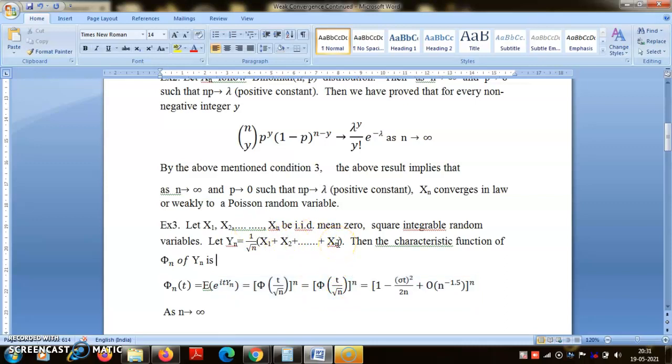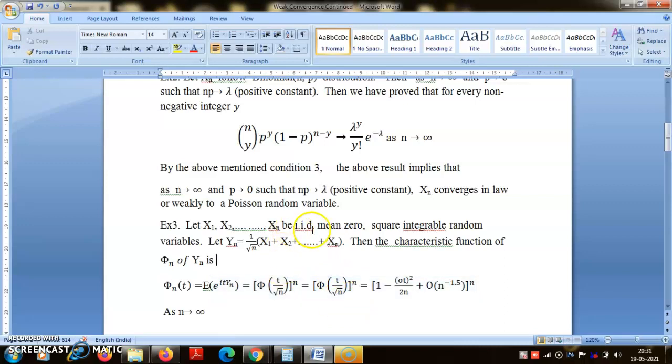Then this is slightly advanced. This is something you may not have done with characteristic functions: if a random variable has a kth order absolute moment, then you can have a Taylor series type expansion of the characteristic function in an open neighborhood of 0. So for fixed t, as you make n large, t by root n goes close to 0.